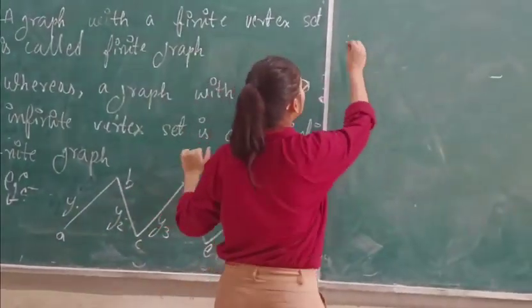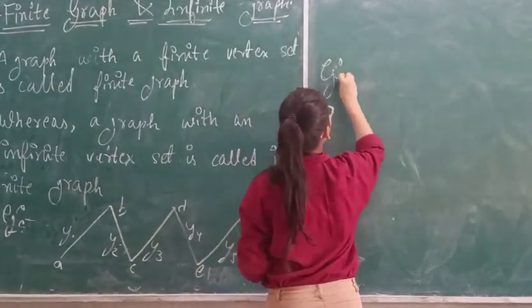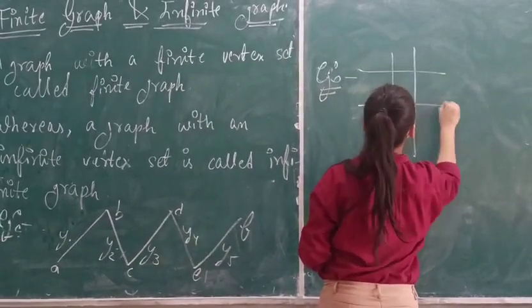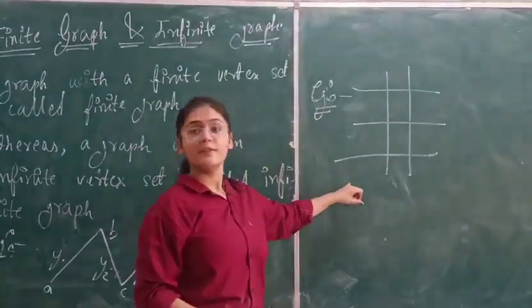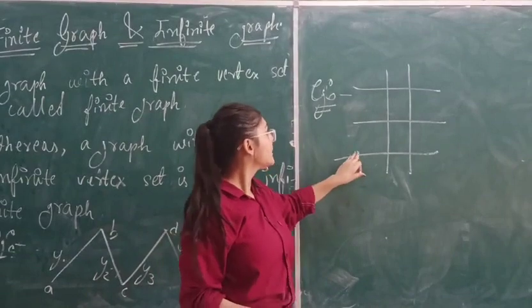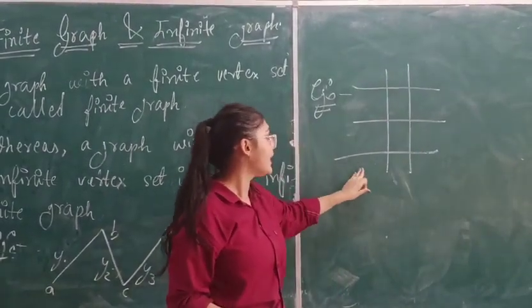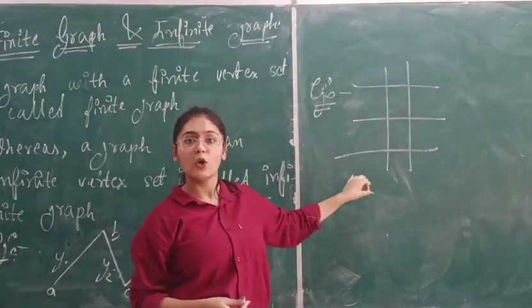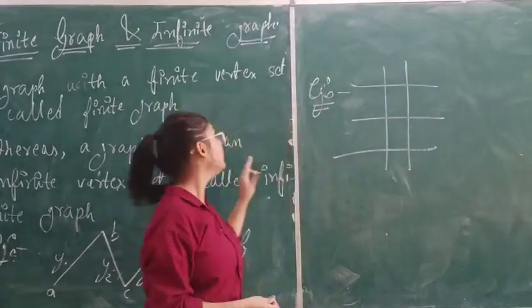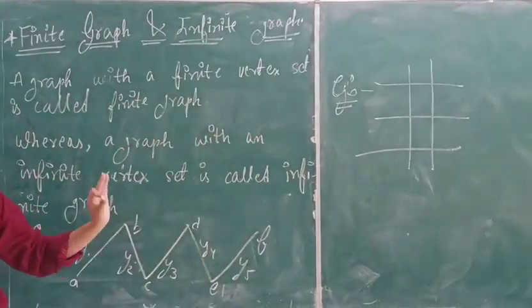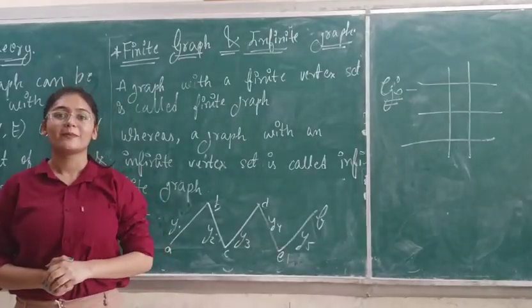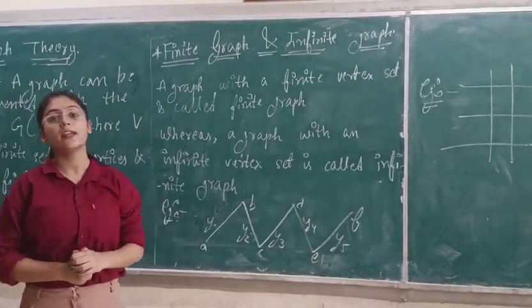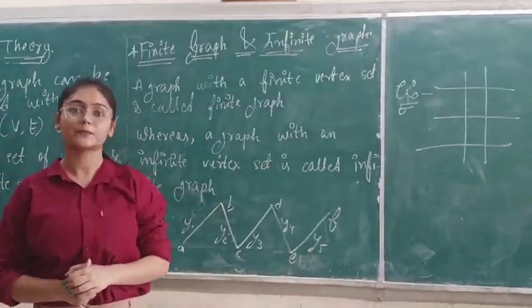Now, here we can clearly see that the graph is incomplete and the vertices and edges are infinite in number. So this was an example of infinite graph. I hope we all have learned about the topic finite, infinite graph clearly.